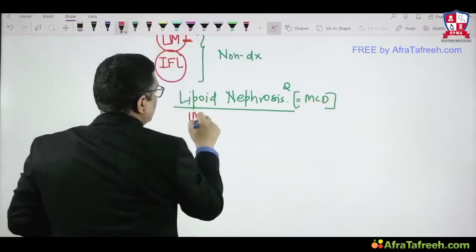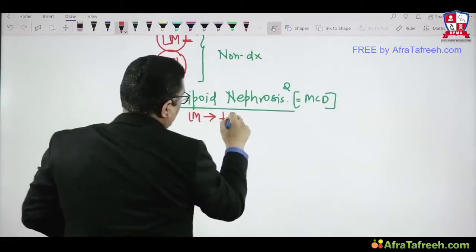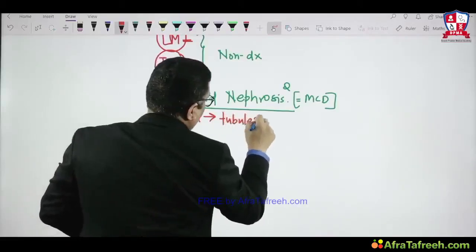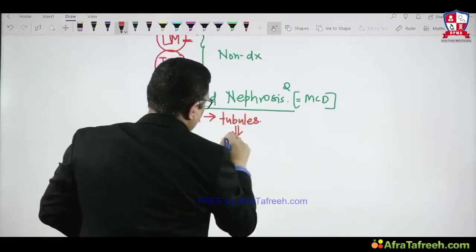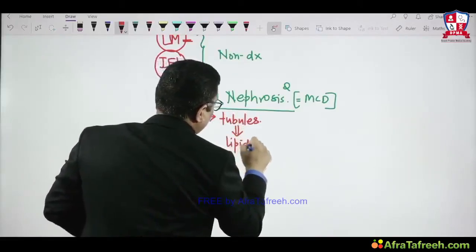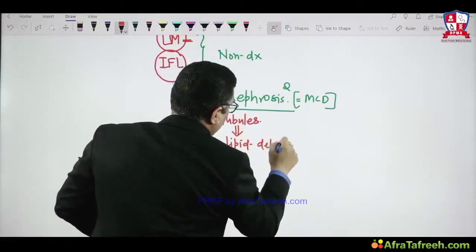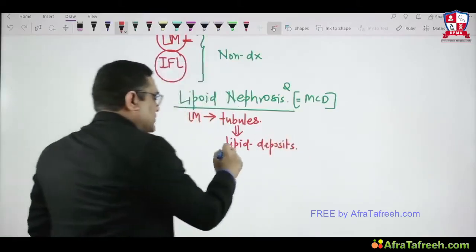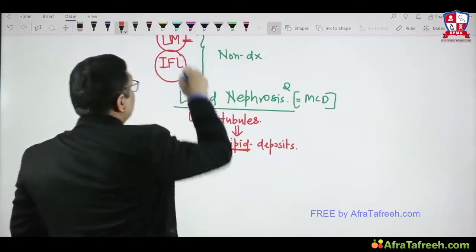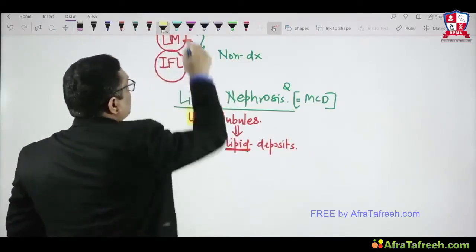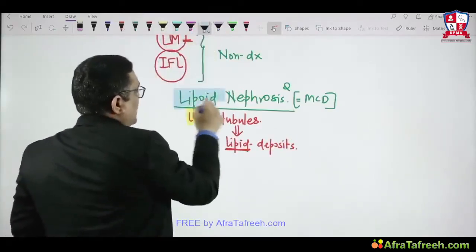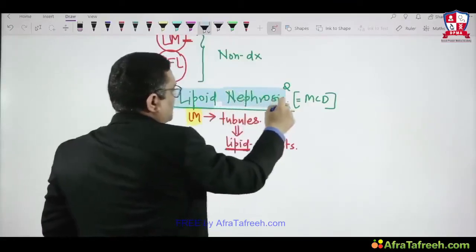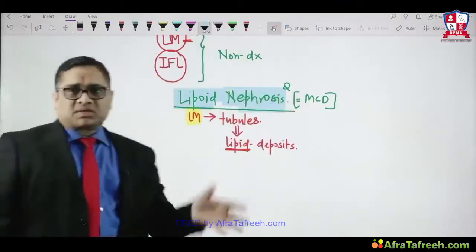Because on light microscopic examination, when you see the tubules, they have lipid inclusions. They will have lipid deposits, and that is why it is called lipoid. Because of the presence of lipid in the tubules on light microscopic examination, it is also called lipoid nephrosis. So this point we must understand.